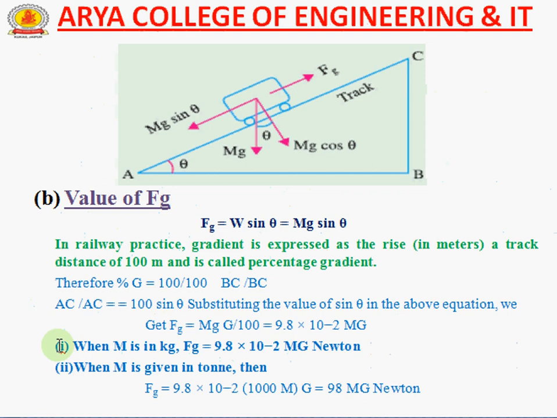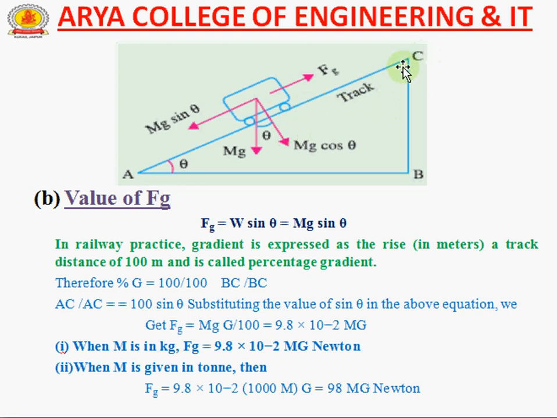If we talk about the next value, Fg, we take a train on a slope side, the locomotive of the train with wheels, running on the slope. There are two components, mg sin theta and mg cos theta. So their resultant is mg. The mg makes an angle theta with mg cos theta from the gravitational track, and there is the Fg along the track.